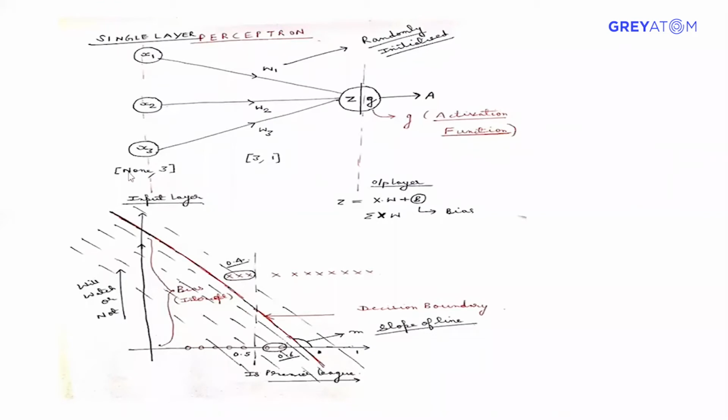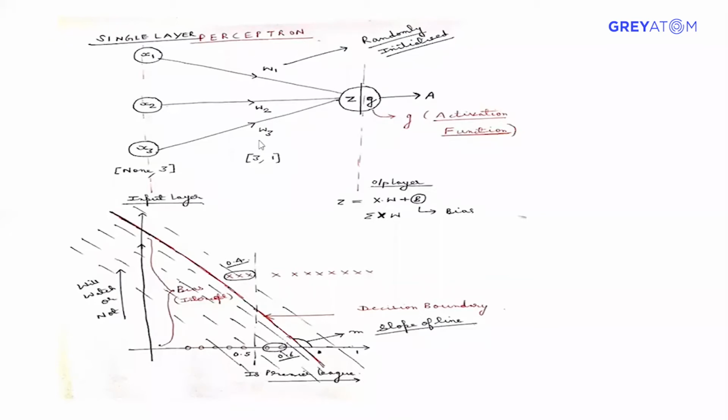So why have I written it as None comma 3? Because there will be a lot of inputs. The initial thing, how many rows there are, is generally written as None. That is called batch size. We can see that later. For now, you can take 3 as the number of features. So there are 3 features over here. For each feature there will be a weight, and then that will go to the output layer. So in perceptron there are only 2 layers, no hidden layer.